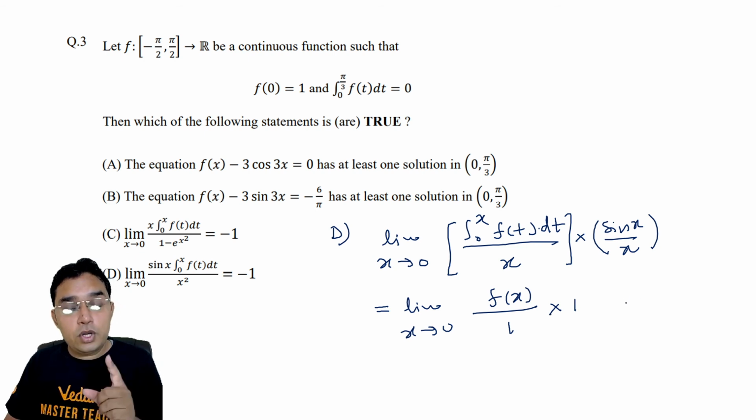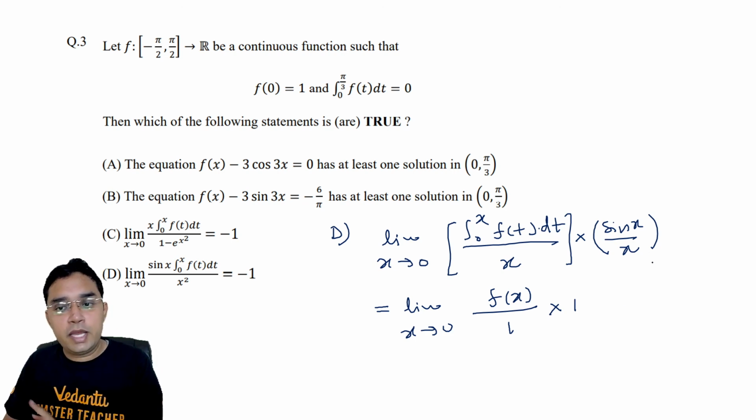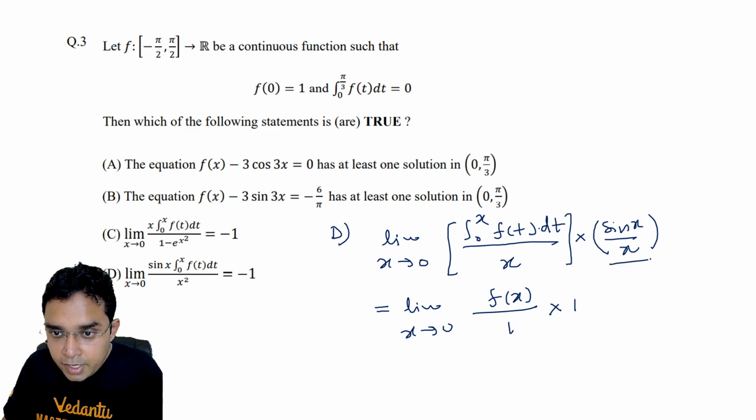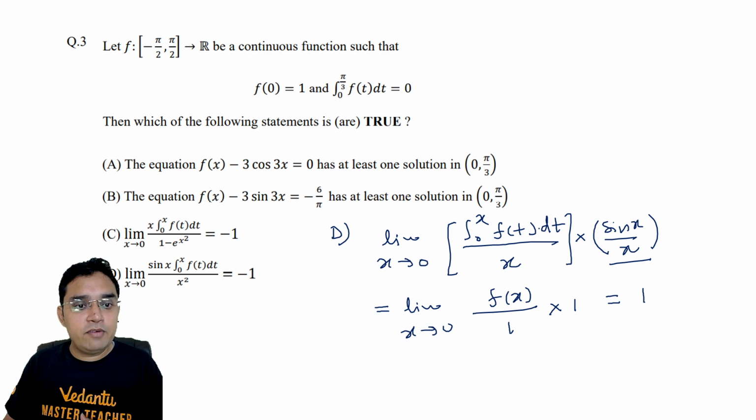I have not used L'Hospital rule on the entire function in one go, rather in two parts. So f(x) upon 1 into sin x upon x, and for that I am writing 1 using that standard result. So this will be 1. But they have given it as -1 in D. So the correct answer for this will be A, B and C only. D is not correct.